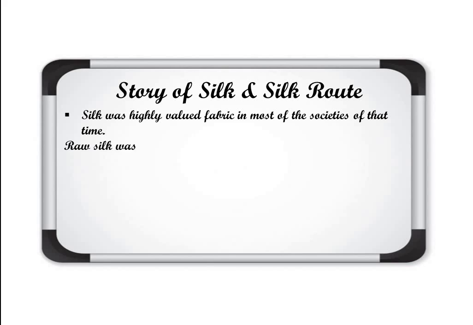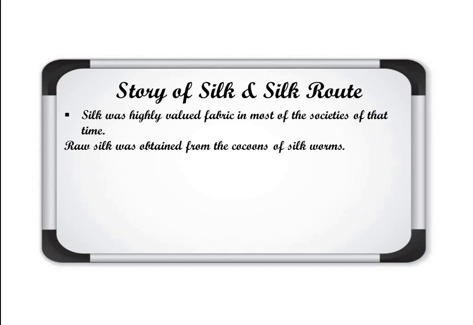Next, raw silk was obtained from the cocoons of silkworms. If anyone asks you how silk is made, it is obtained from the silkworm. The silkworm makes cocoons, and from cocoons the thread is prepared, and from thread obviously the silk cloth is prepared. This is the procedure basically.